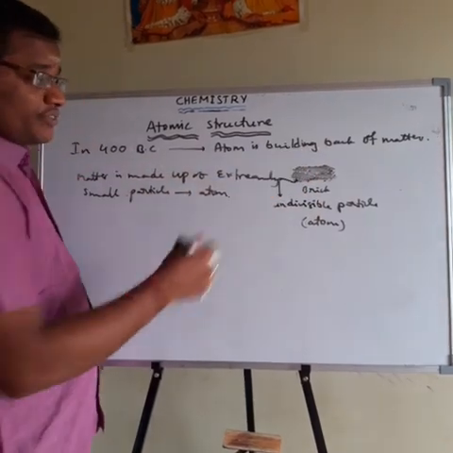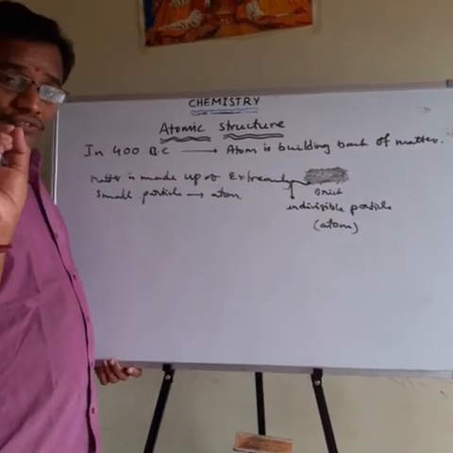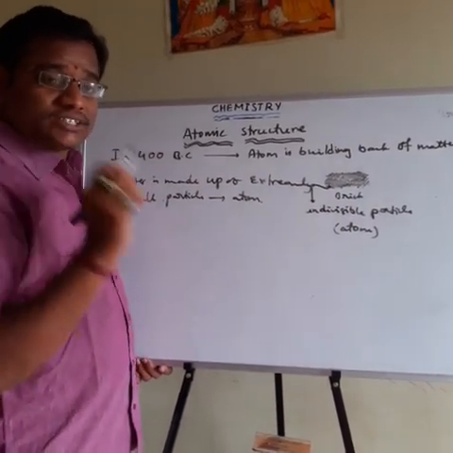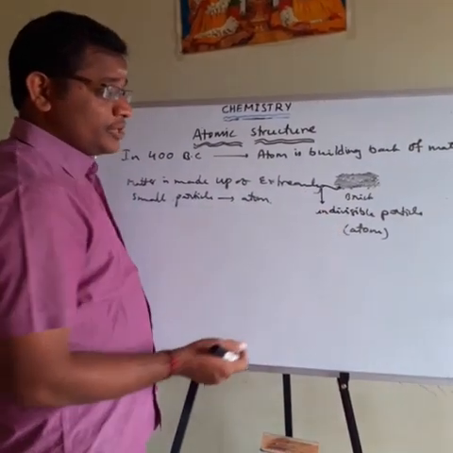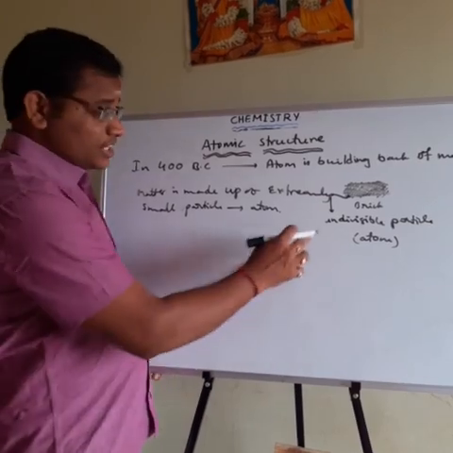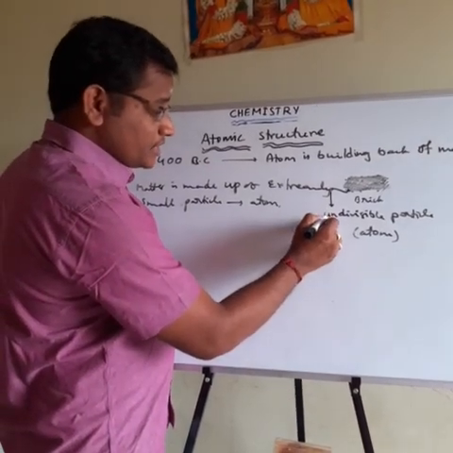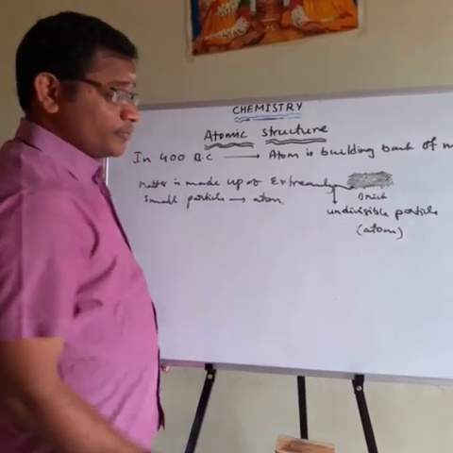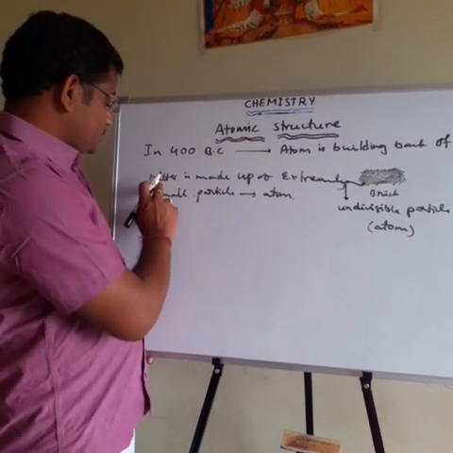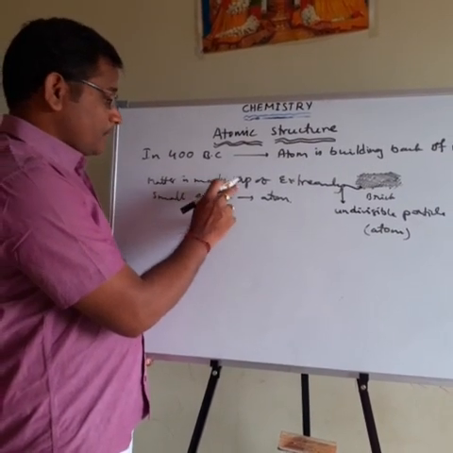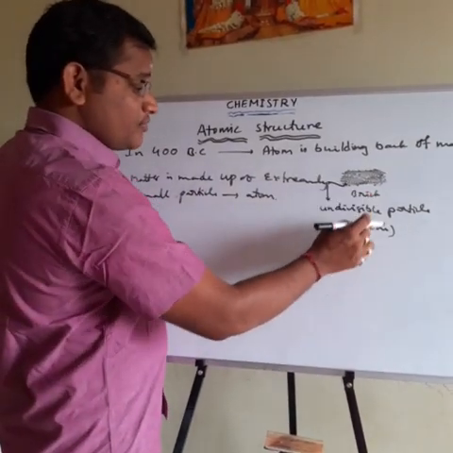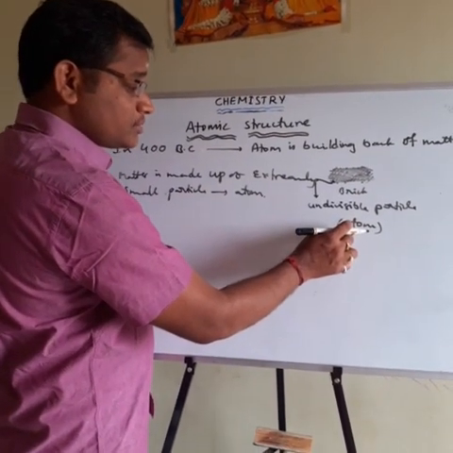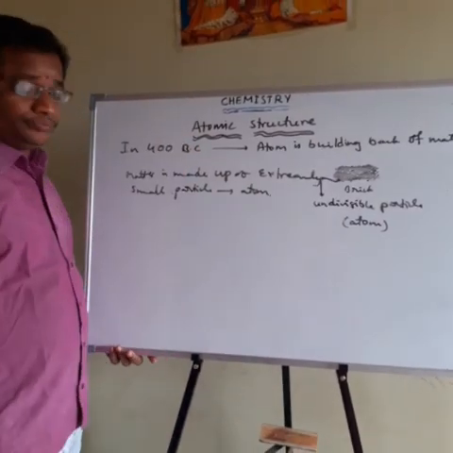If we cut the matter in different ways, finally we get very micro-size particles, which cannot be divided into any more particles. This indivisible or non-divisible particle is nothing but the atom. That's why they said matter is made up of extremely small particles.